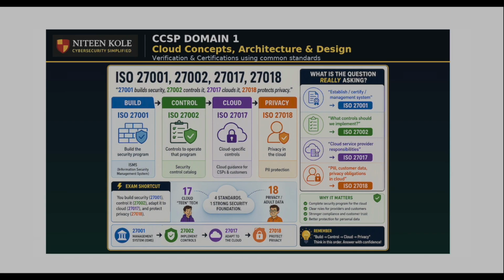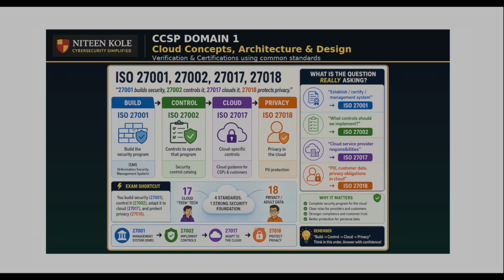One of the easiest ways to remember these standards is build, control, cloud, and privacy. Think of it as a ladder. 27001 builds security, 27002 controls it, 27017 clouds it, 27018 protects privacy. Let's quickly walk through each one.